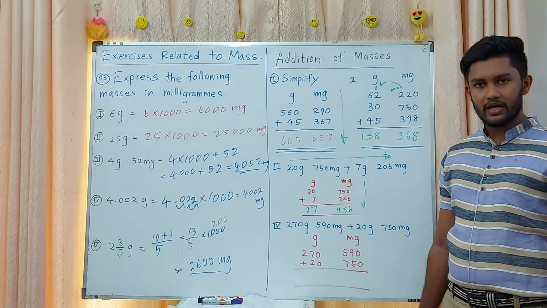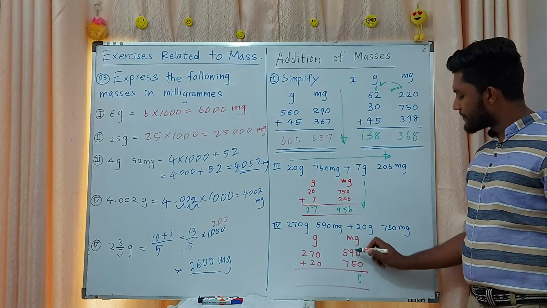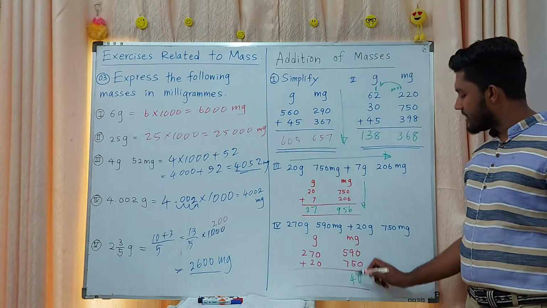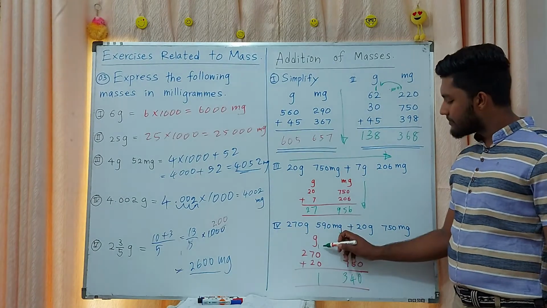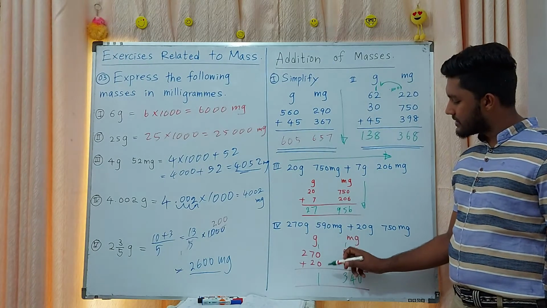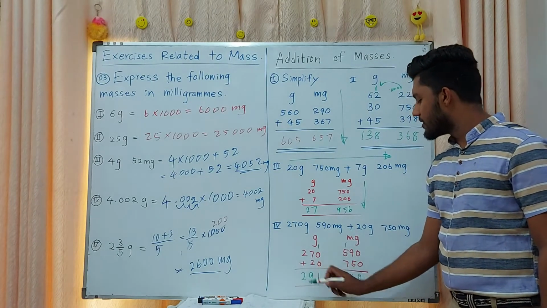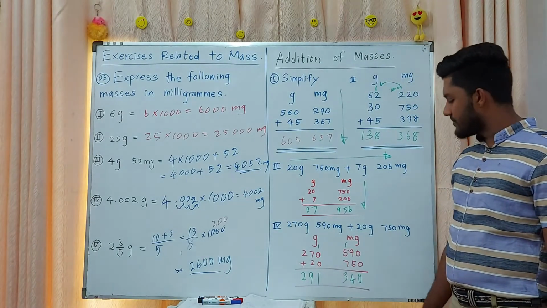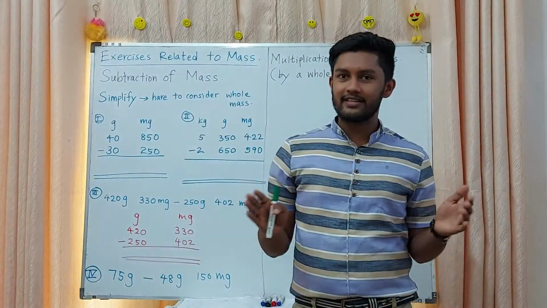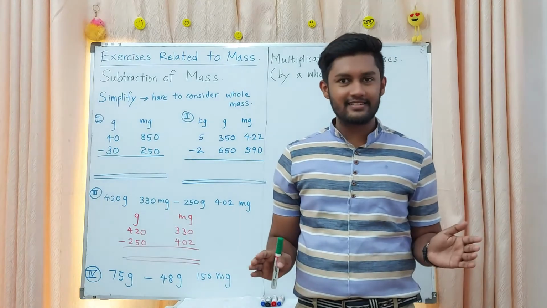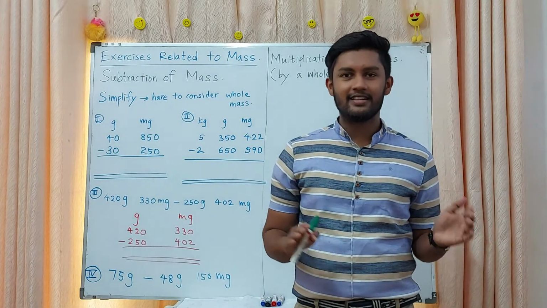After that we are moving to the gram side. Then 0 plus 0, 0, 9 plus 5, 14, 1 is remaining, 5 plus 1, 6, 6 plus 7, 1 plus 0, 1, 1 plus 0, 1, 7 plus 2, 9, 2 plus 0, 2. 291 grams, 340 milligrams, that is the answer. When doing these exercises related to mass, the next topic is the subtraction of mass.